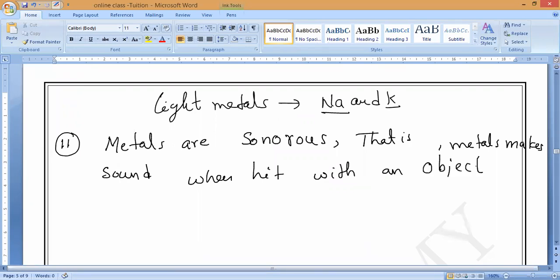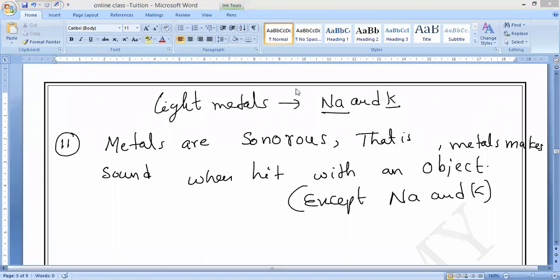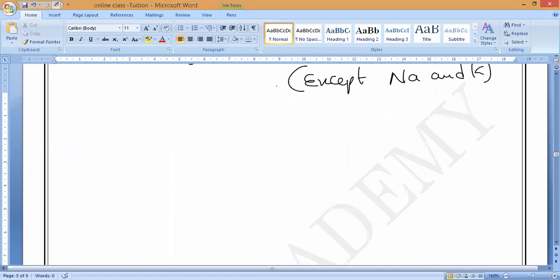Again, here there is an exception. Except sodium and potassium. And mercury also. Why am I not saying mercury? Because mercury is a liquid. That is right. So that is why we won't discuss it. Okay. Gallium also, sir.